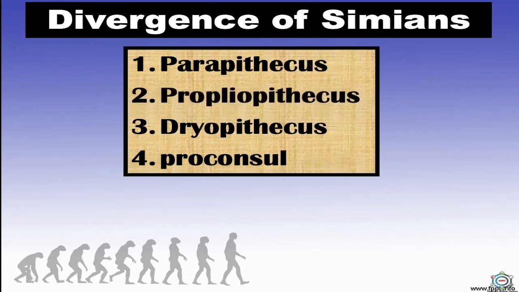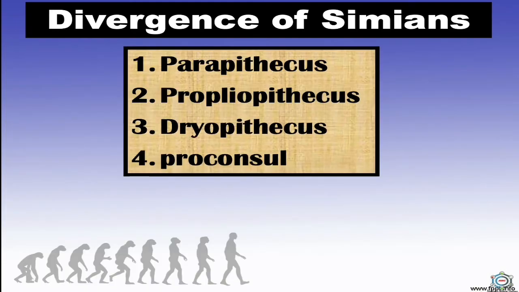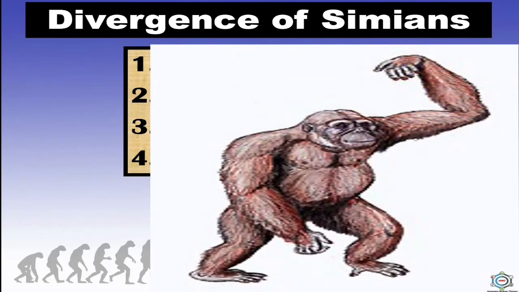Second is Propliopithecus, another evolutionary line which arose from the main trunk of primate evolution in the Miocene about 10 million years ago. It gave rise to the gibbons through two intermediate stages named Propliopithecus and Pliopithecus. Now, Dryopithecus. A fossil ape, Dryopithecus africanus, is regarded as a common ancestor of man and great apes, that is orangutan, chimpanzee and gorilla.